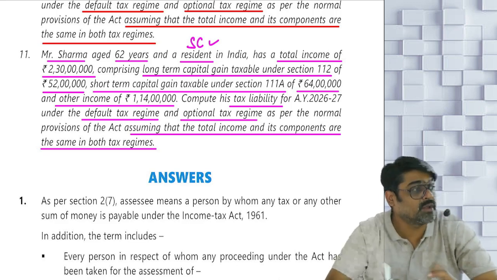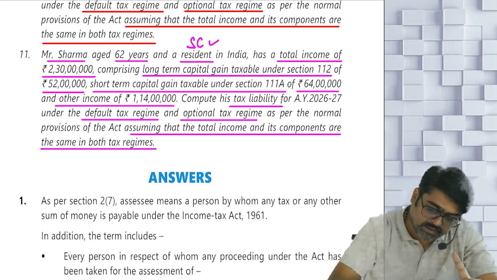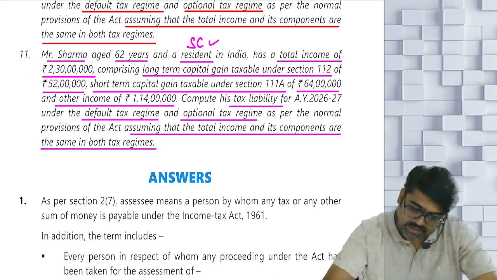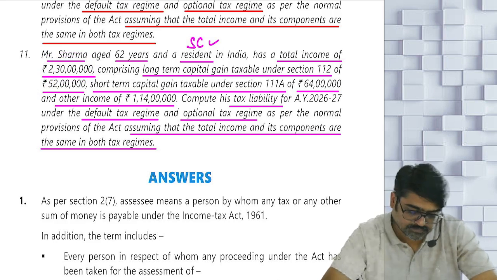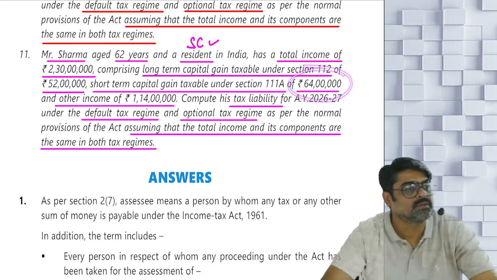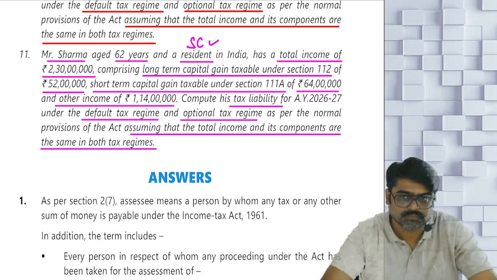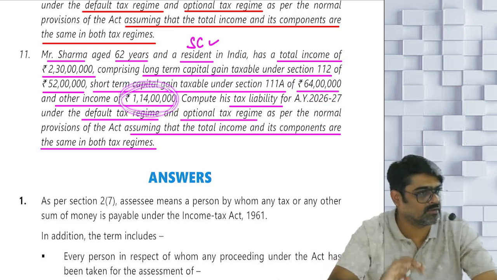But what is a new thing in this question? See, how much is your total income? Tell me. 2 crore 30 lakhs. Out of that, LTCG is how much? Reduce 52 lakhs. Short-term gain is how much? Reduce 64 lakhs also. How much is remaining? That they have given themselves only.